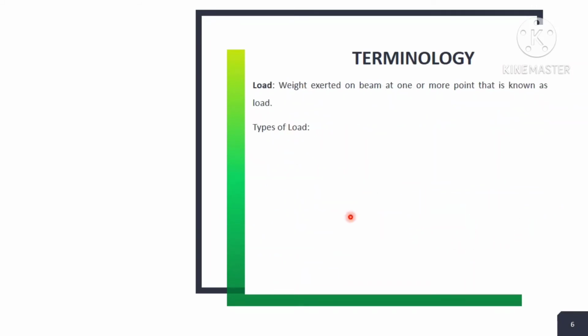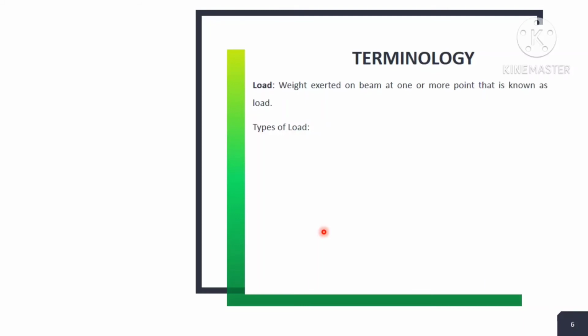Now there is beam and load. After beam and column and types of column, the next concept is the load. The weight is exerted on the beam whenever we apply a force per unit area, that is known as weight, and that weight is exerted on the beam.